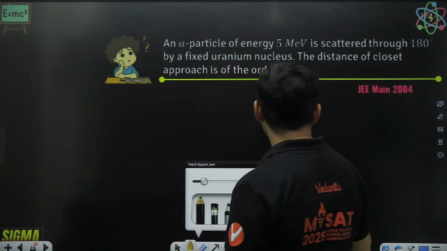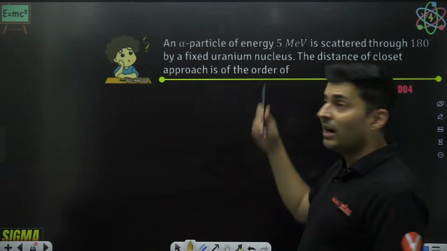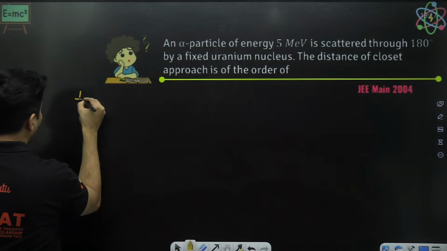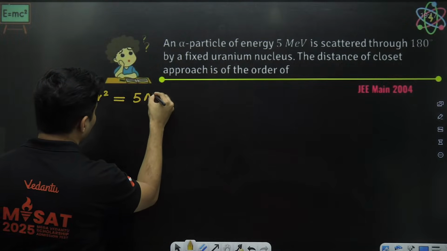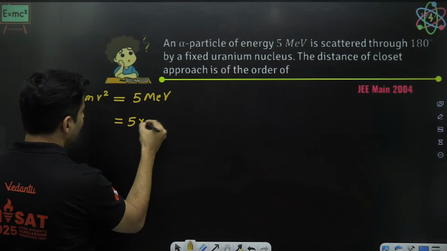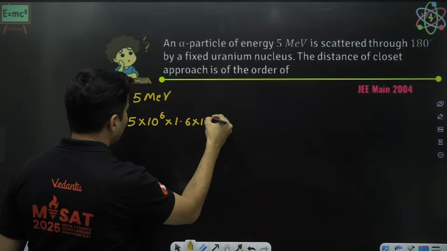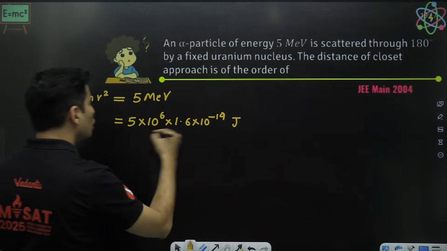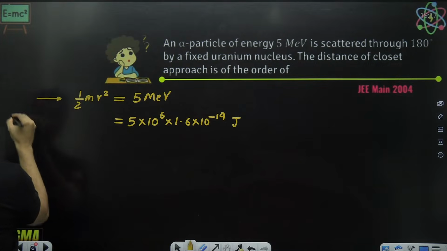What can you do with the alpha particle's kinetic energy? Think about it. The kinetic energy is 5 mega electron volts. I don't have to break my head. This half mv square itself is 5 mega electron volt. 5 mega. Mega means 10 to the power 6. Electron volt means 1.6 times 10 to the power minus 19. So this many joules of energy is there with the alpha particle.